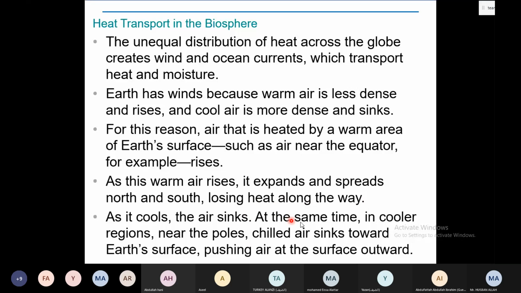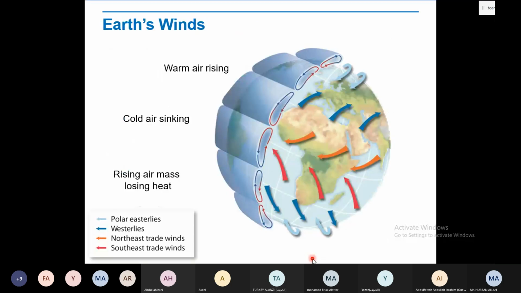At the same time, in the cooler regions near the poles, chilled air sinks toward the Earth's surface. If it is cool, it has more density, so it sinks down, pushing air at the surface outward. This is all about heat transport in the biosphere. In this way, heat is transported in the biosphere.